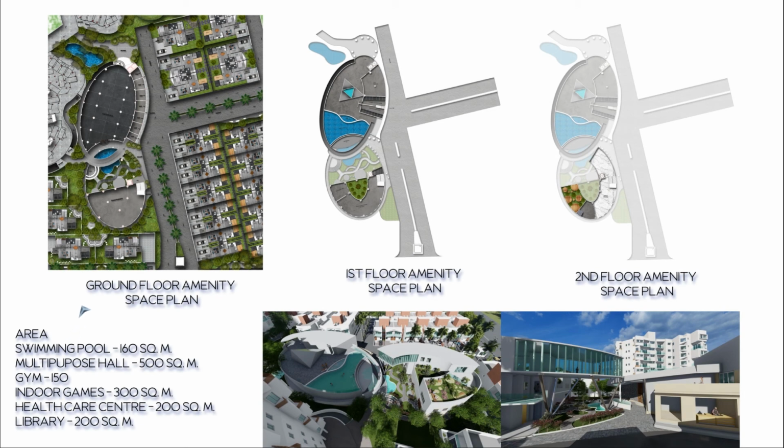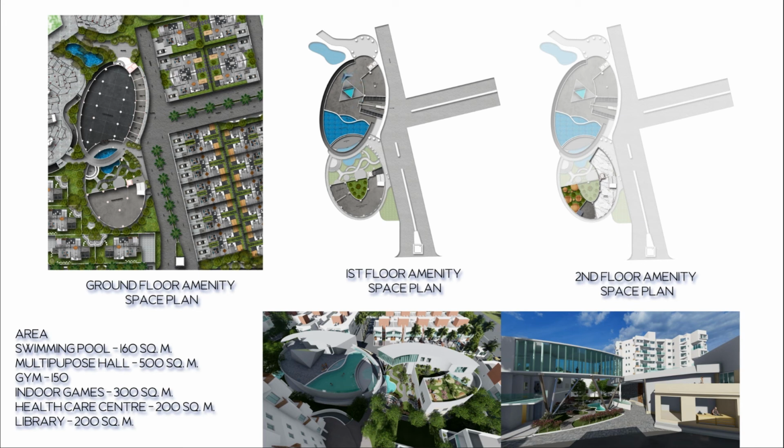These are the amenity floor plans. This is the ground floor plan, first floor plan and second floor plan. On the first floor there is a pool, baby pool and gym. This is the lift for vertical movement. These are the shower and changing rooms for the swimming pool and this is the circular ramp. In front of the ramp there is a waterfall.